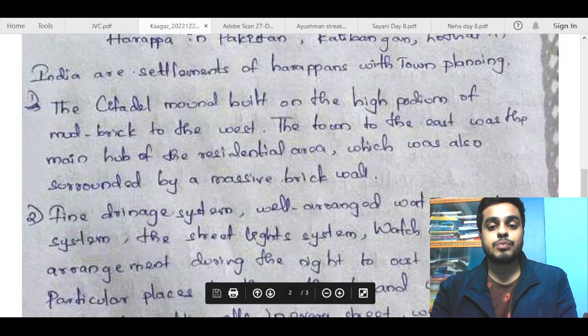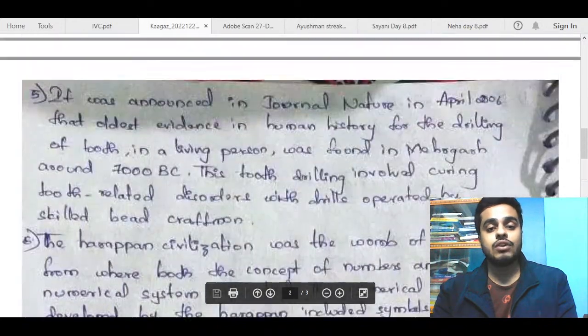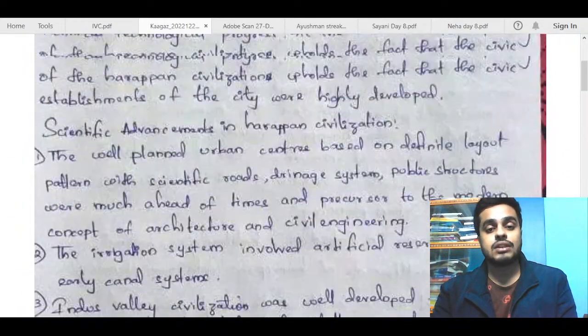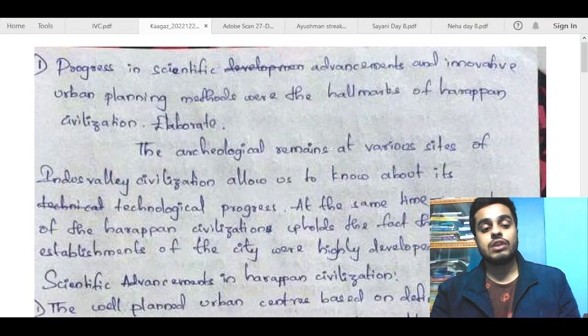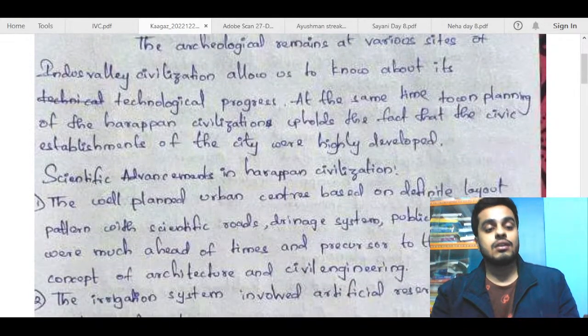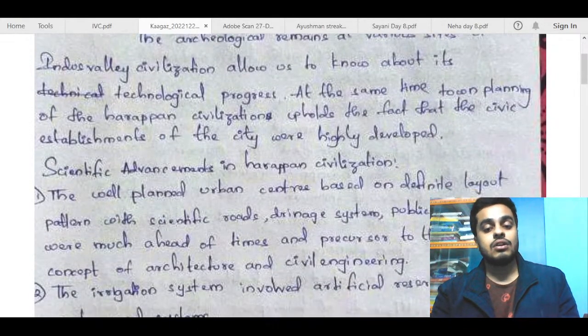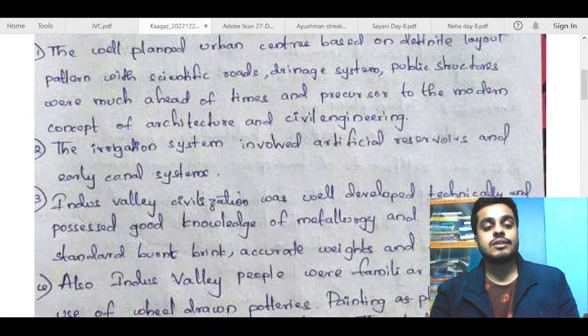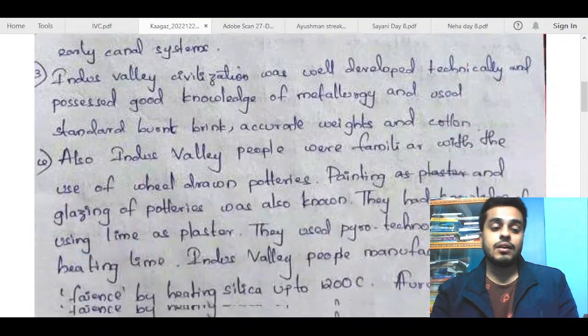This point can be made a bit better, and also try to underline your important things. For example, this answer looks pretty bland. So what you can do is, when you talk about scientific advancements, you can underline here. You can talk about irrigation system. You can underline here. So try using that to make it more presentable.